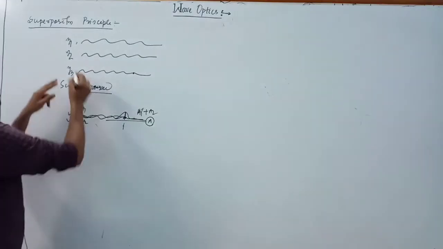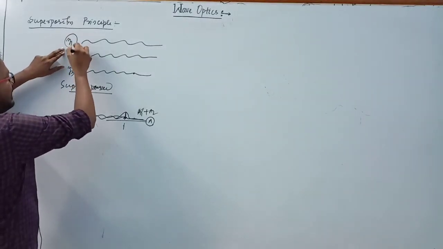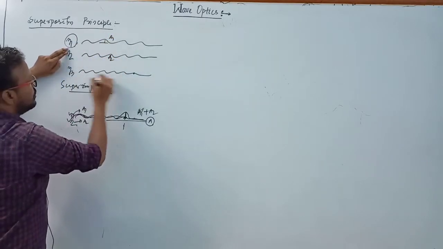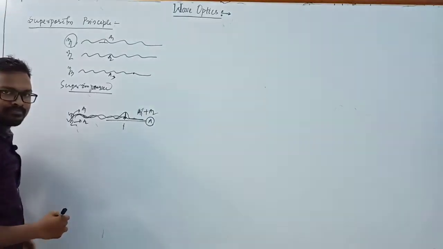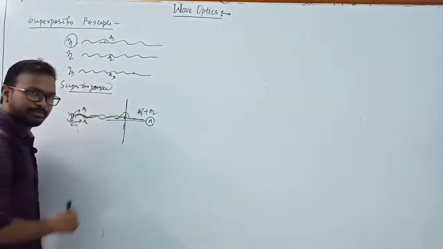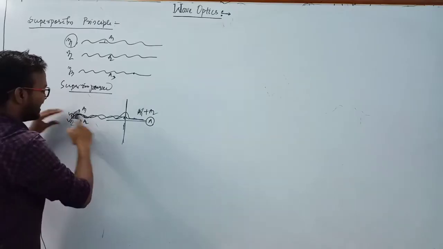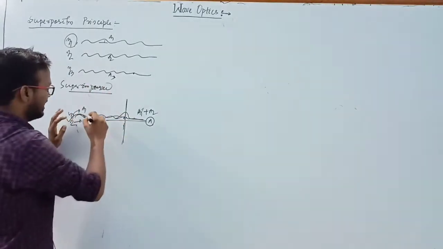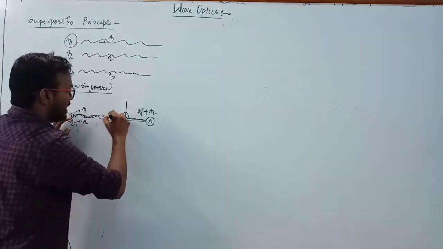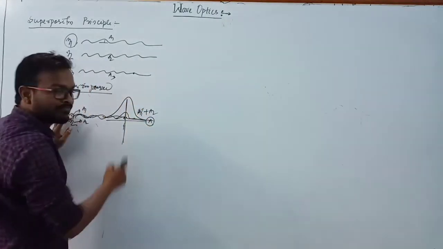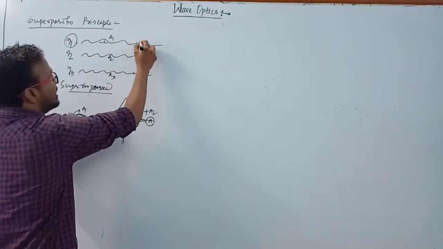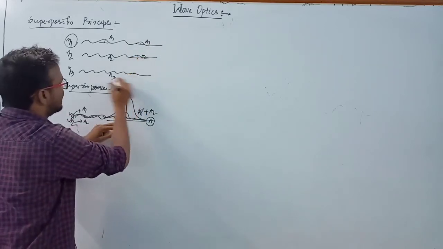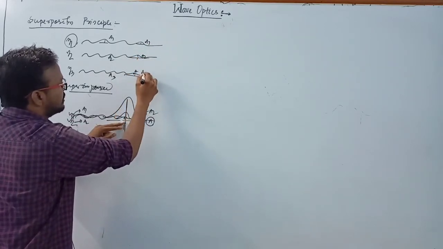Clear? Suppose this wave has amplitude A1, here amplitude A2, and here amplitude A3. Now we have to see this particular point here. When three rays are coming simultaneously and superimposed over each other, the particle which vibrates with maximum amplitude vibrates with A1 on this ray, with A2 on this ray, and here the particle vibrates with A3.